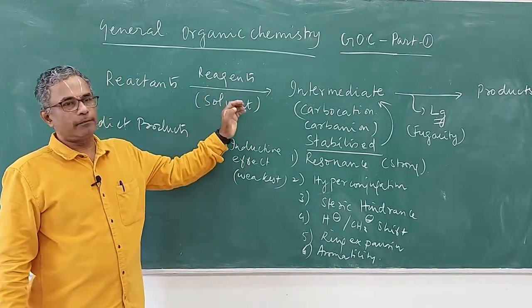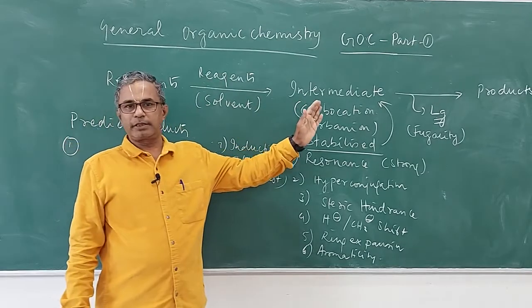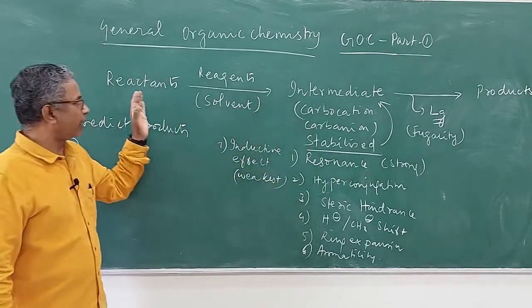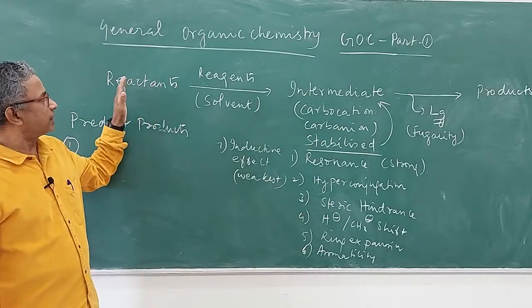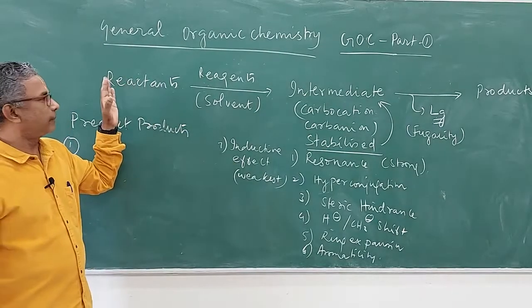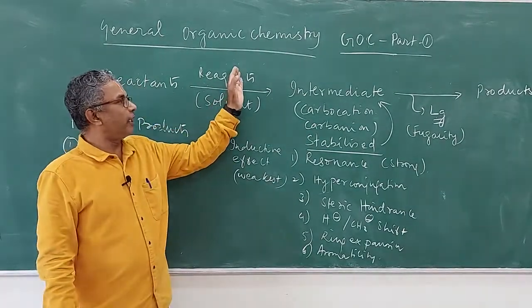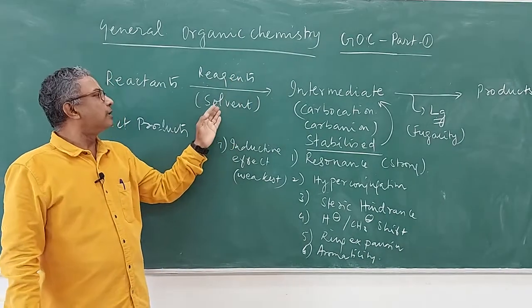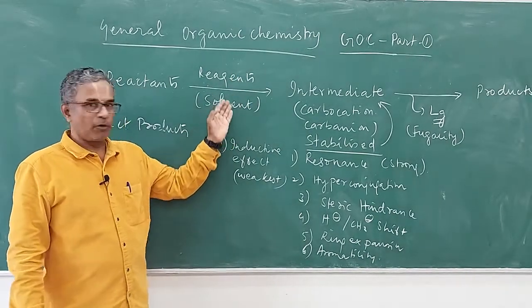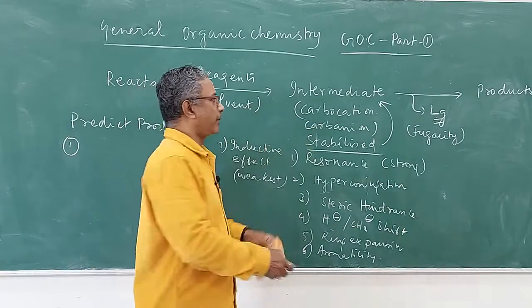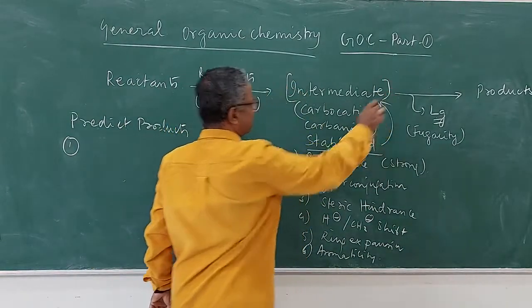It will be easy, and in the due course of these videos you will know how to identify all these things. Usually what is given on the left-hand side will be the reactant. What is given above the arrow will generally be the reagent. Generally the solvent will be given below the arrow, and then you will have the intermediate, which as I told you is an unstable species, and so on.